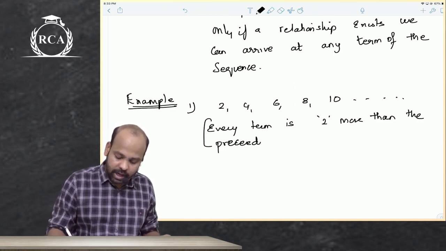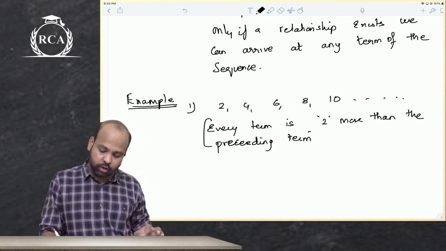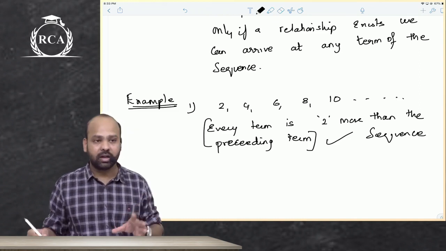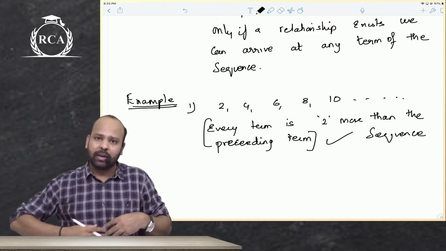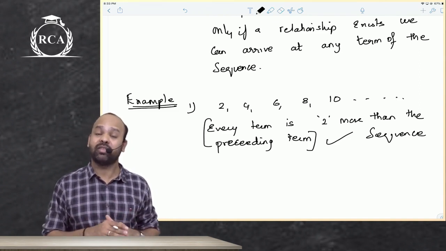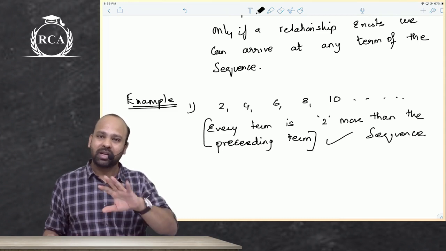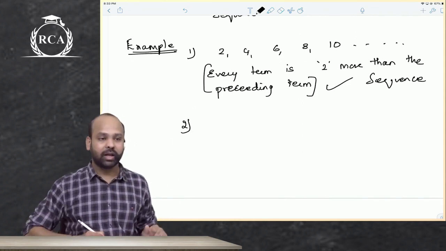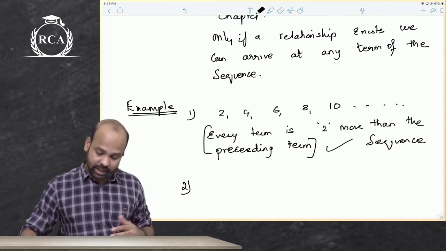Yes. Sir, are we supposed to copy? No, sir, you are not supposed to copy. 2 more than the preceding term. So yes, it is a sequence because there is a mathematical relationship here. I am using the term mathematical relationship because, as I already told you, our discussion is restricted to numbers in this chapter. We are not going to get into discussion of other topics here. Sir, can you give us some other example? Yes, beta, I can give you many examples here.